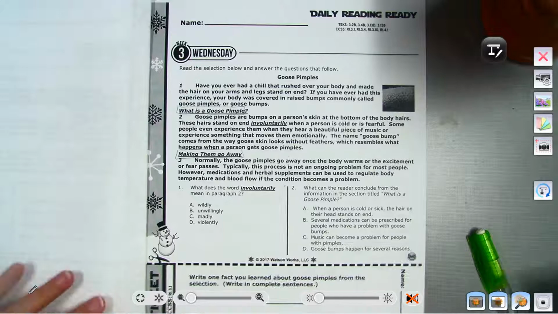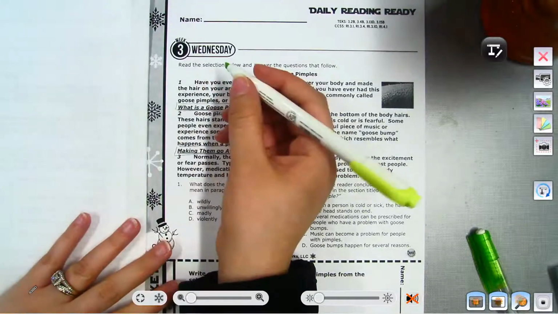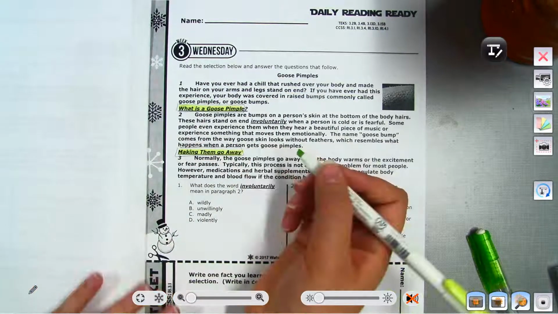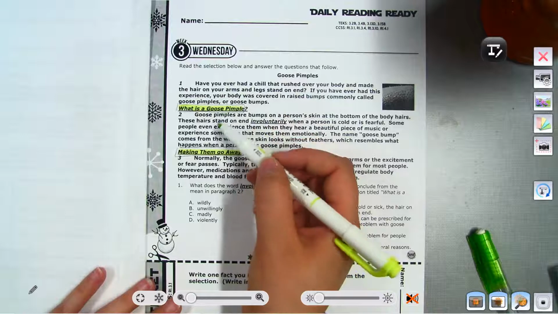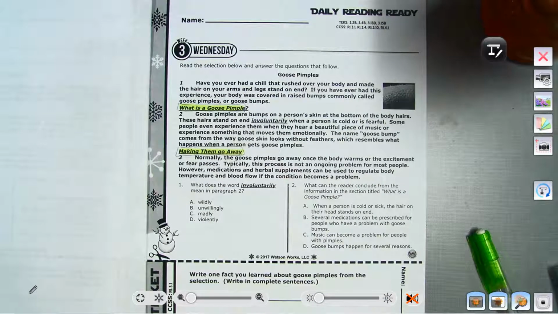Let me highlight that. We have our headers for paragraph 1, paragraph 2, and paragraph 3, and that's just telling us what the paragraph is going to be about.